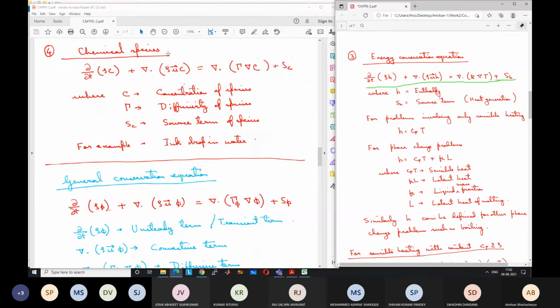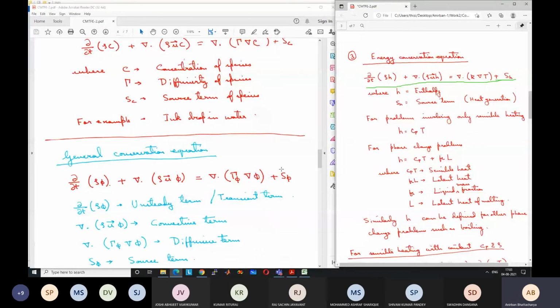Similarly, there is a diffusion term, del dot gamma del phi, where gamma is the diffusivity for that variable phi. And then if there is any source of that phi, that is the source term. So this is known as a general conservation equation.